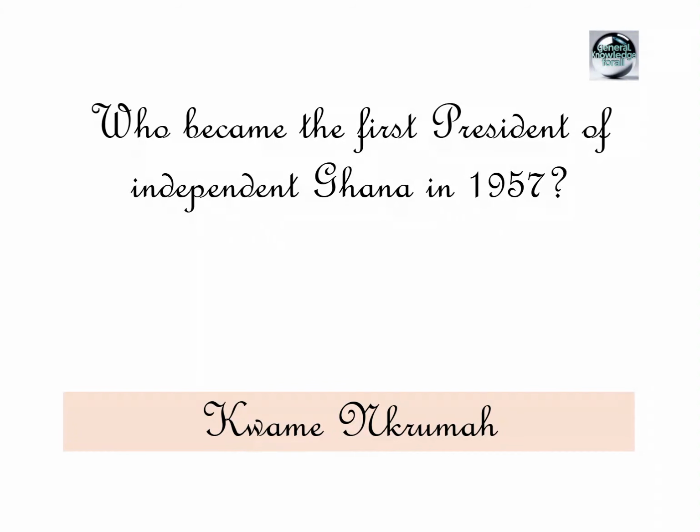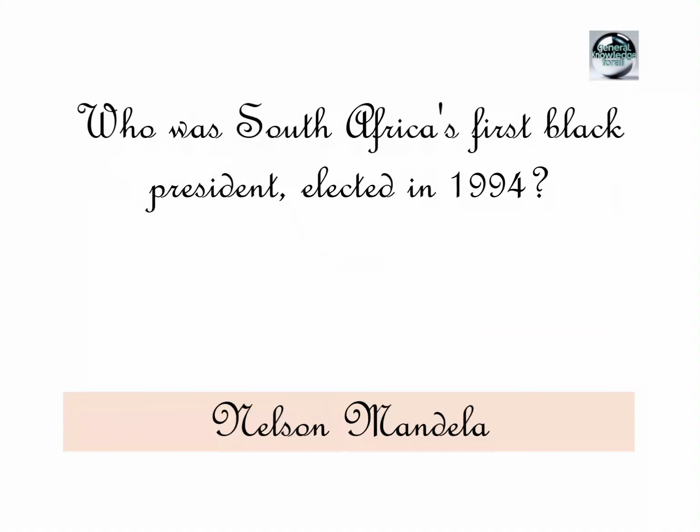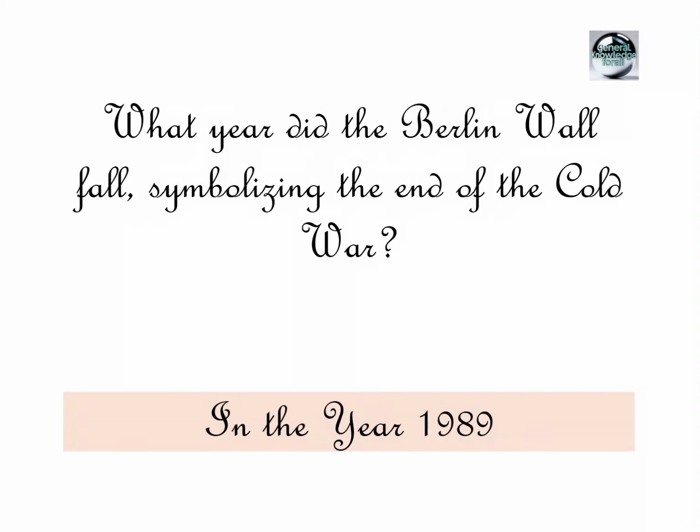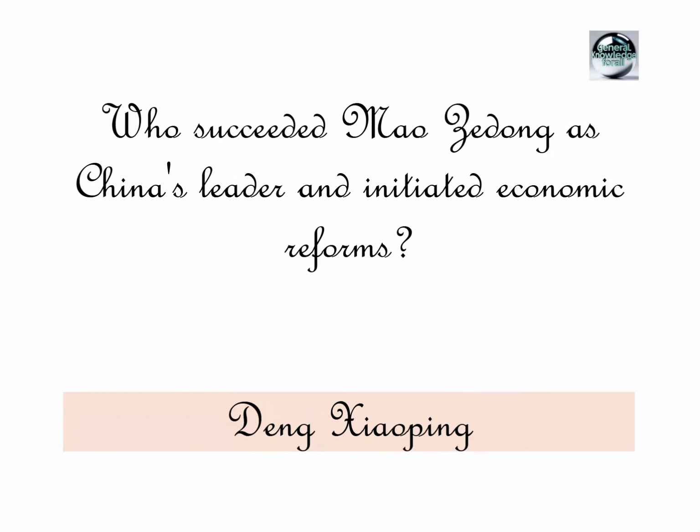Who became the first president of independent Ghana in 1957? Kwame Nkrumah. Which country underwent a violent cultural revolution between 1966 and 1976? China. Who was South Africa's first black president, elected in 1994? Nelson Mandela. What year did the Berlin Wall fall, symbolizing the end of the Cold War? In the year 1989.